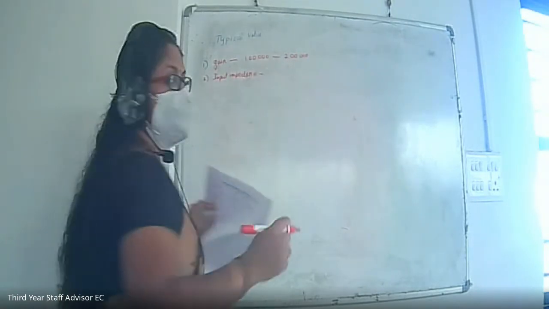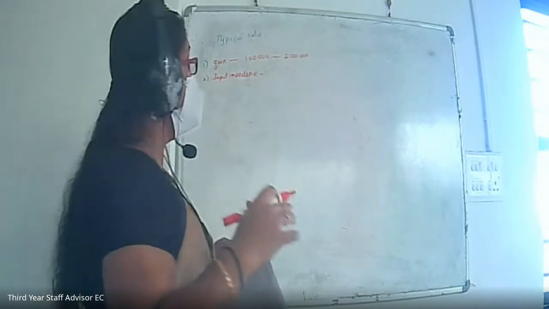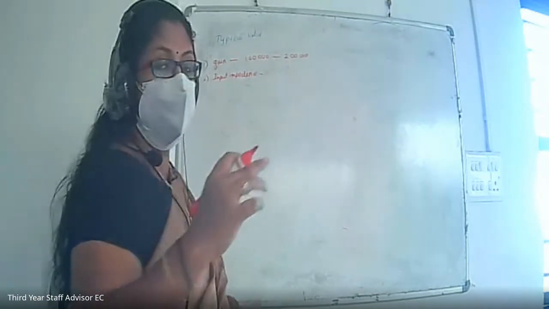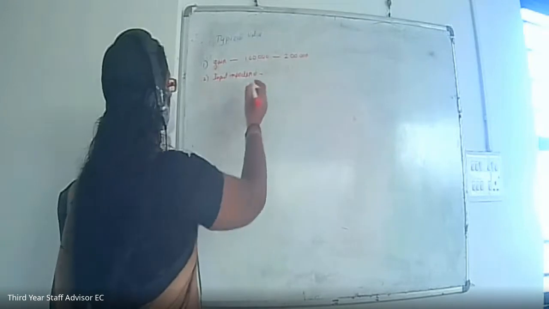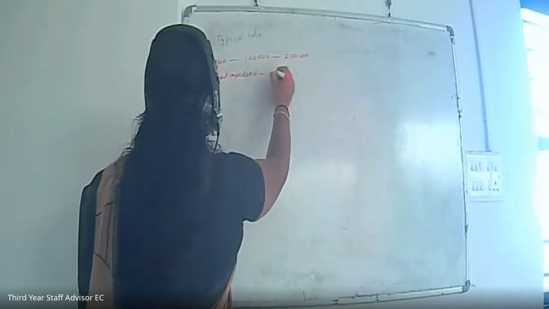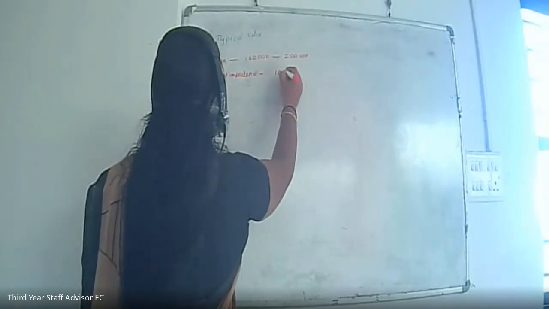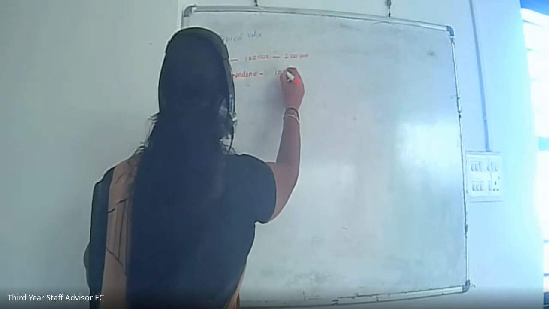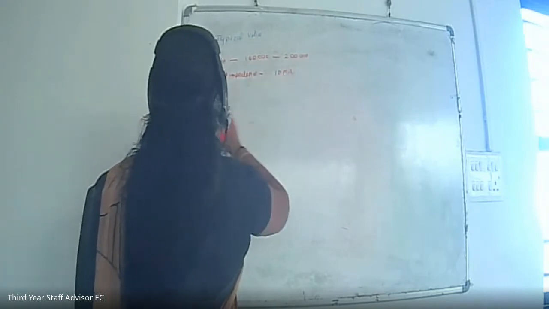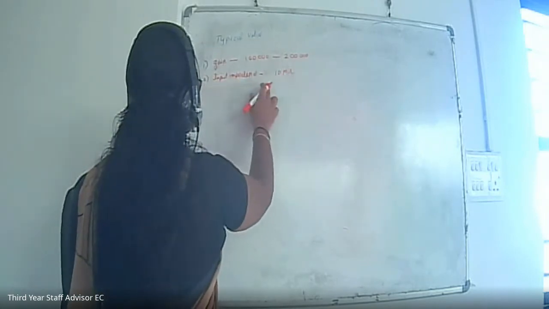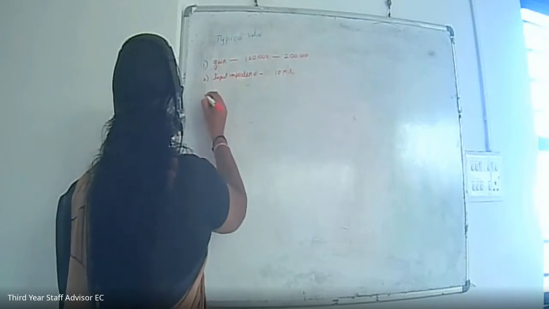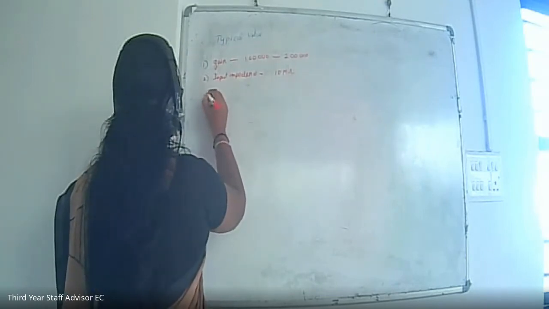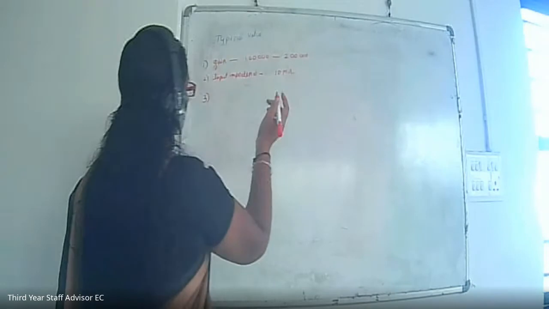We know that the ideal value of the input impedance was infinity, but in the practical case it is not infinity. Its value is near 10 mega ohm. This is the typical value of the input impedance. Similarly, the output impedance typical value.